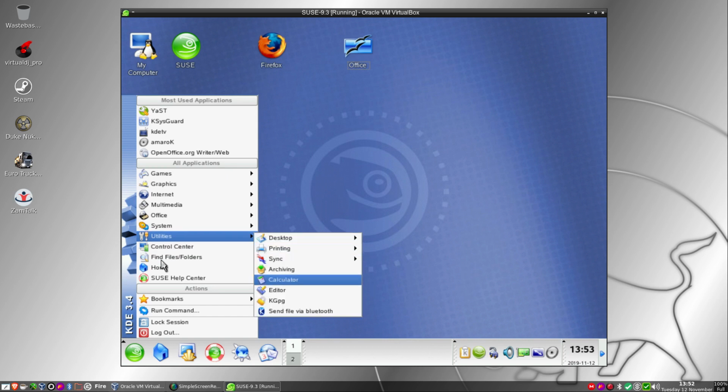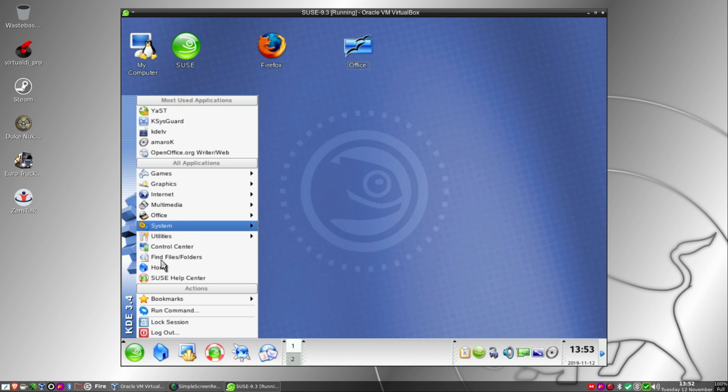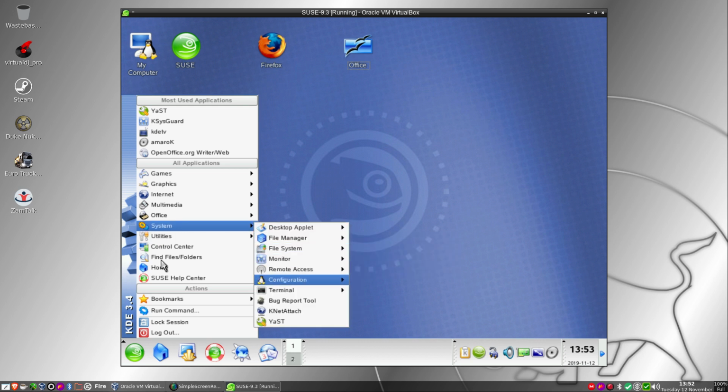I've got a calculator, of course, the good old calculator. Send files via Bluetooth. We also had a printing, of course, printer manager. And a K snapshot for our snapshots of the screen. So yeah, this is rather cool. So we've got SAX2, which is the X terminal, and YaST.